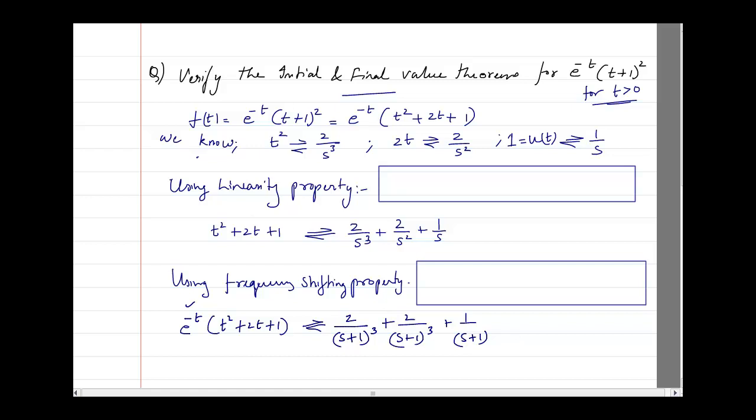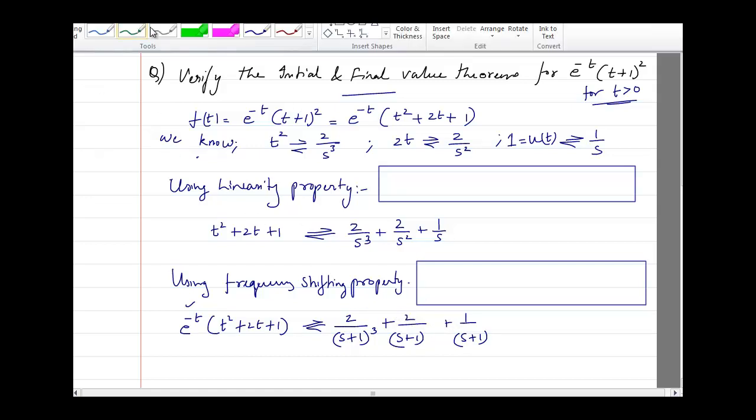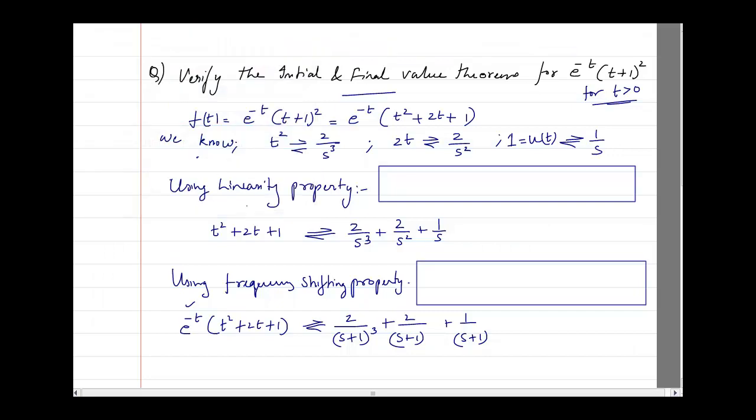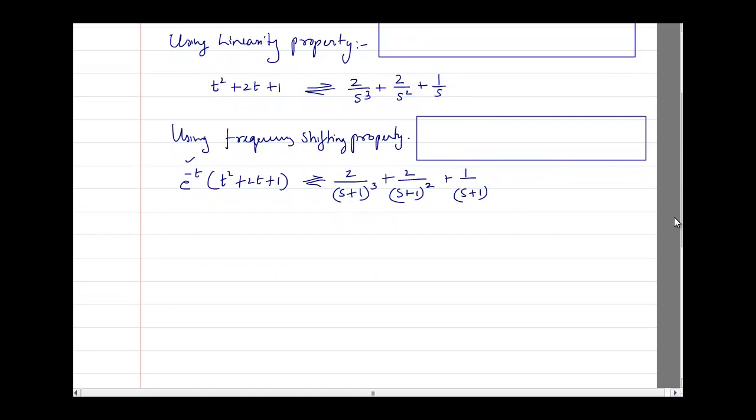Not cube. Here the second one should be square. Sorry. The second one should be square. Correct. Okay, now based on this, I have got the Laplace. So I will write this total equation as 1.